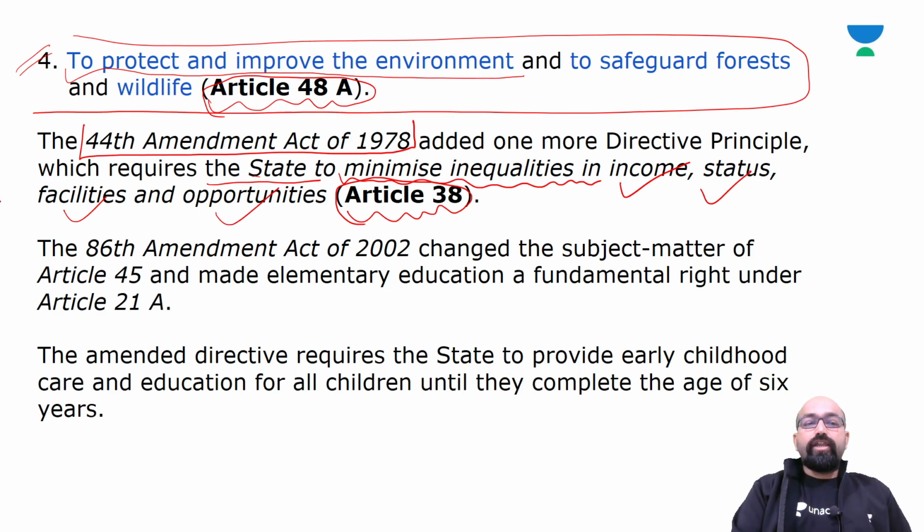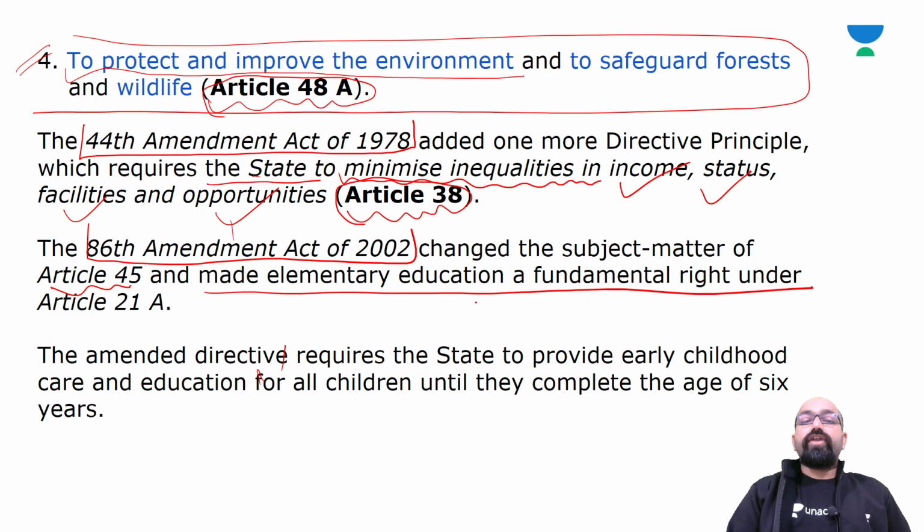After that, the next amendment is the 86th Amendment Act. The 86th Amendment Act of 2002 changed the subject matter of Article 45 and made elementary education a fundamental right under Article 21A.